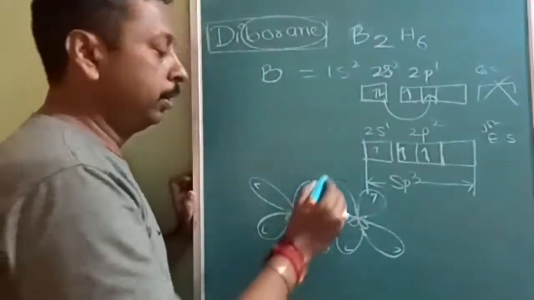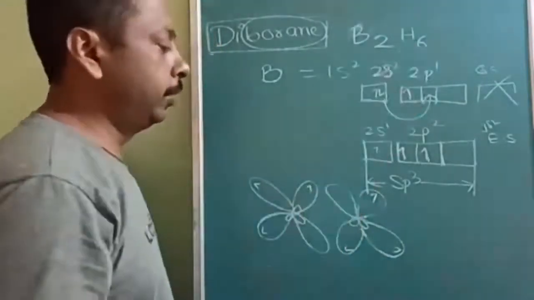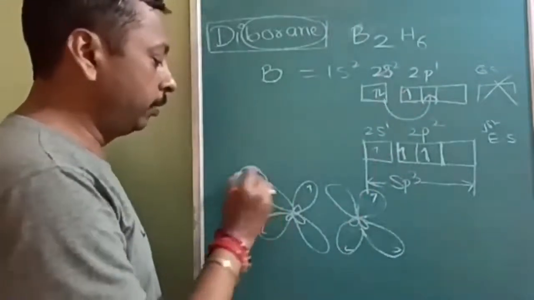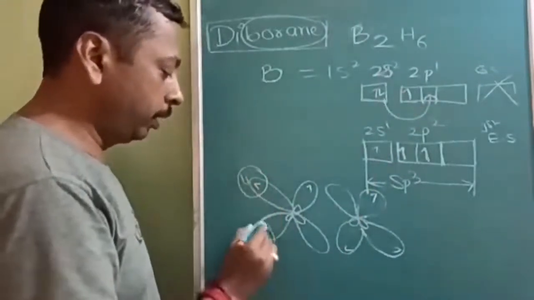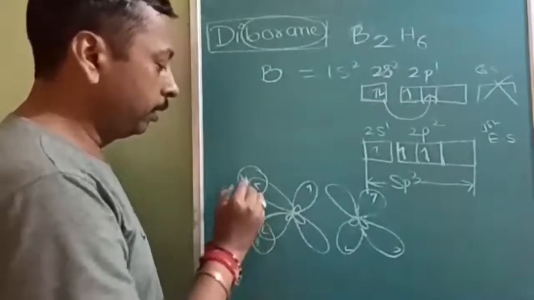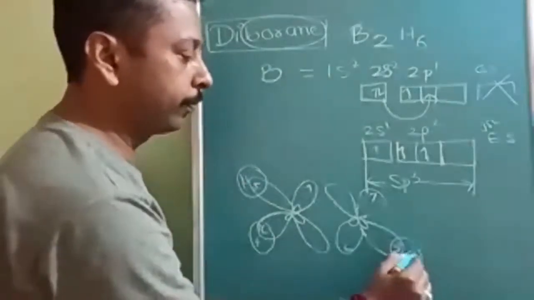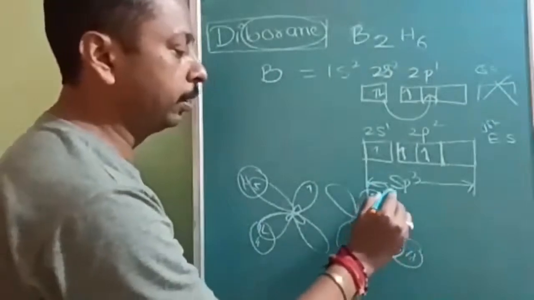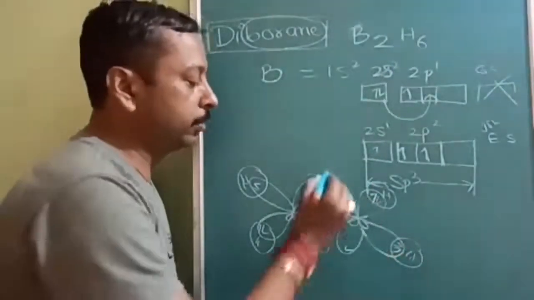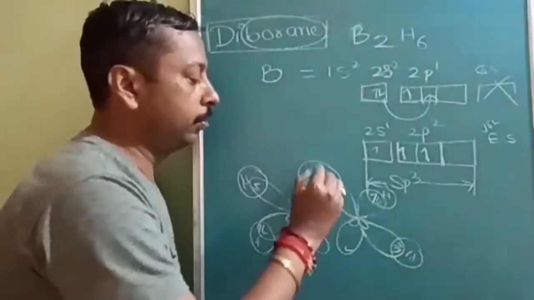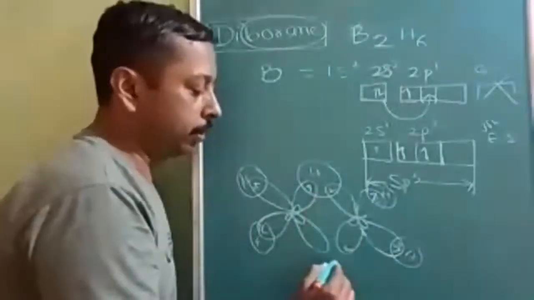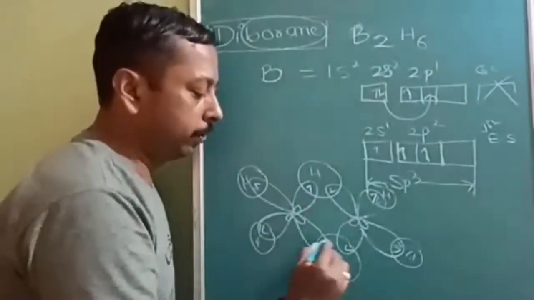Now we have to give the 6 hydrogens. One hydrogen here, one hydrogen here, one hydrogen here, and one hydrogen here. Both of these hydrogens are understood. Now this is the hydrogen with its electron.